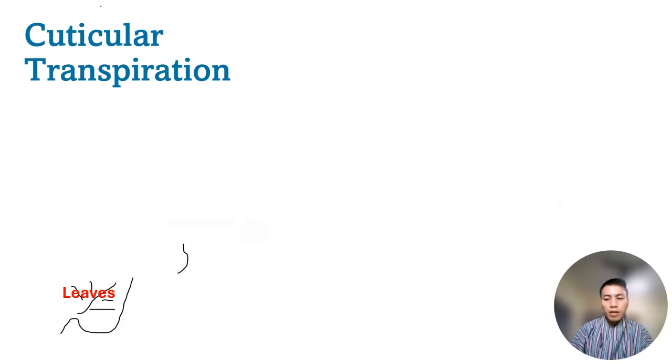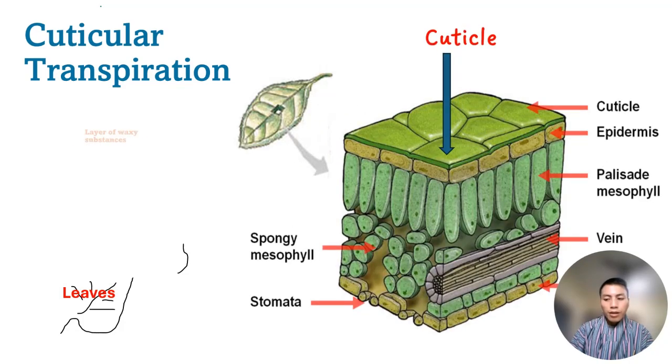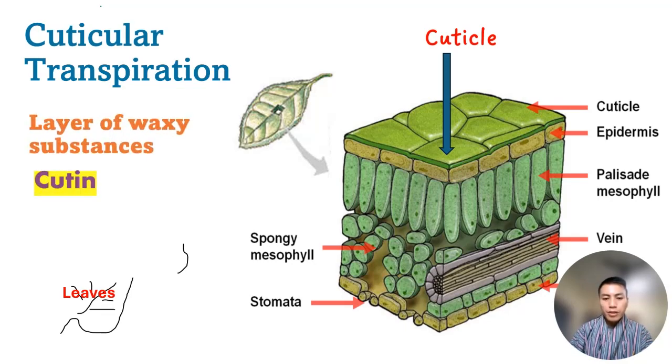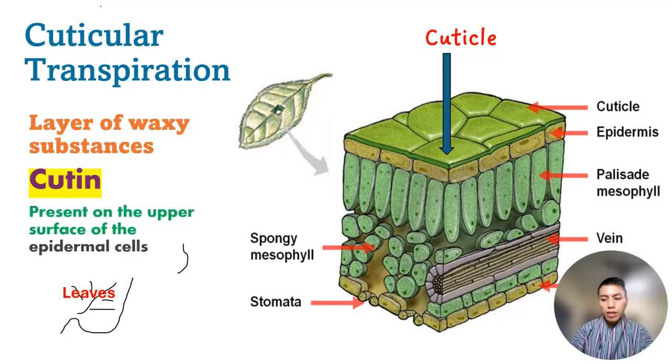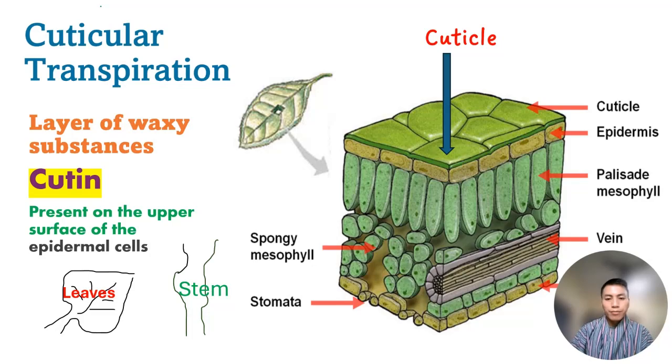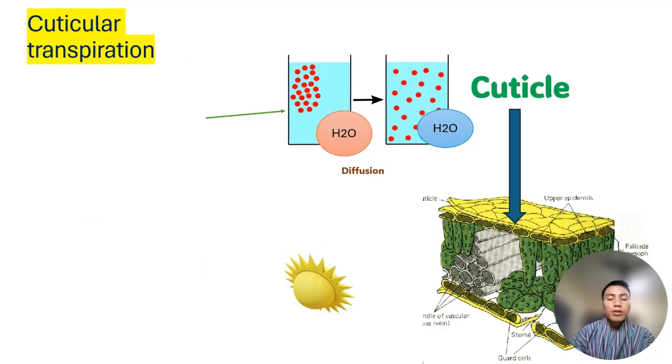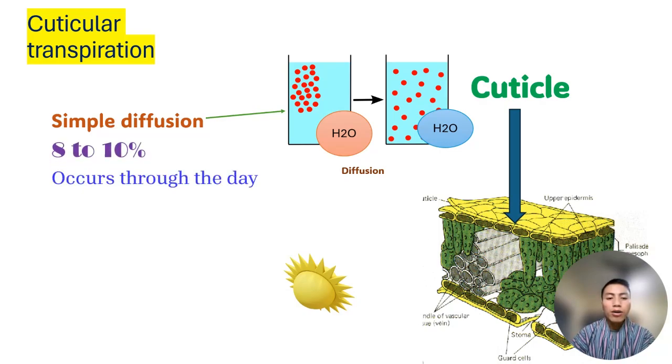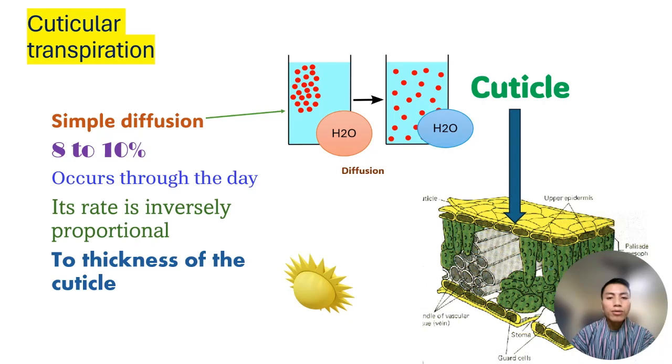Cuticular transpiration. Cuticle is a layer of waxy substance called cutin, and it is present on the upper surface of the epidermis cells of leaves and stems. Cuticular transpiration occurs through a mechanism called simple diffusion, and it contributes about 8 to 10% of total transpiration. It occurs throughout the day, and its transpiration rate is inversely proportional to the thickness of the cuticle.